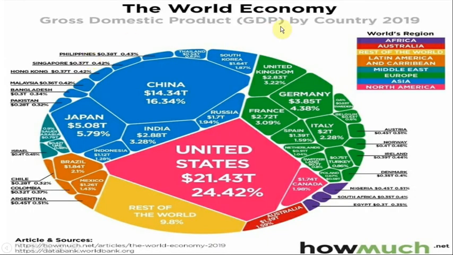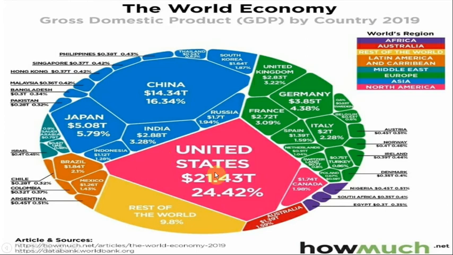Now let's start with the world economy. This statistical data is from 2019, the world economy's gross domestic product, that is GDP, counted in 2019. Our country's GDP is 2.88 trillion dollars, and our contribution to the world's GDP is only 3.28%.